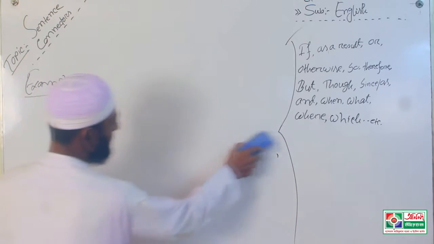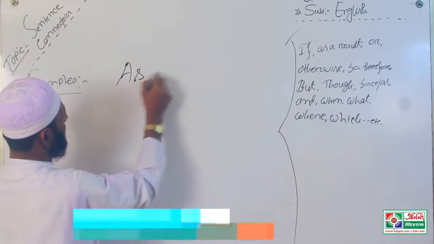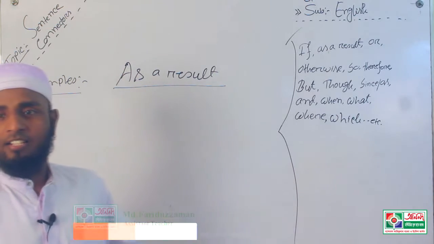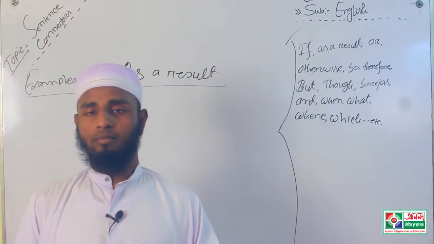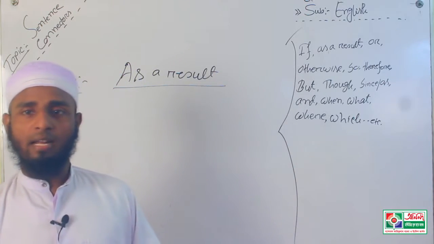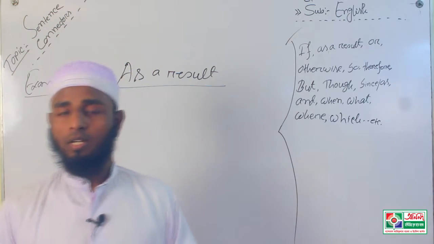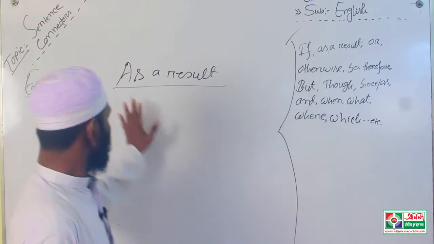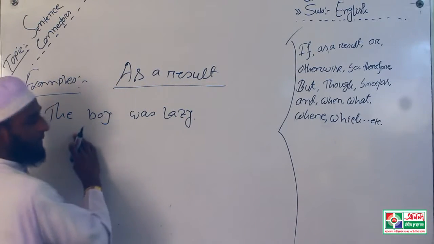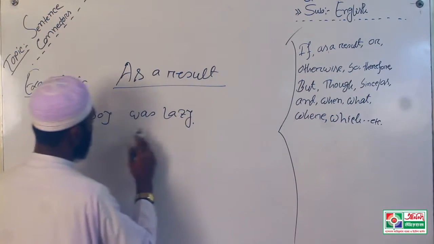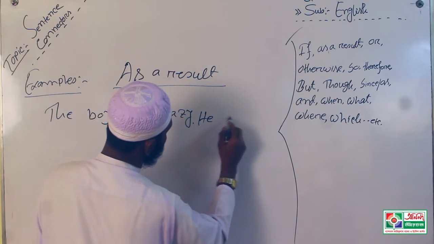Okay, then as a result means outcome, result. That means when a man does something, what will be the outcome of these deeds? This is called as a result. Okay, the boy was lazy. The boy was lazy.